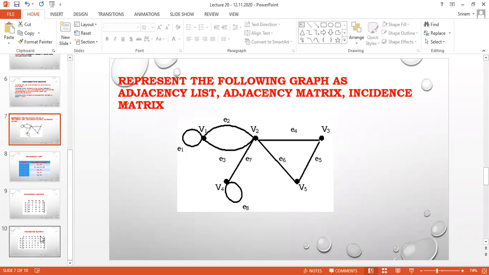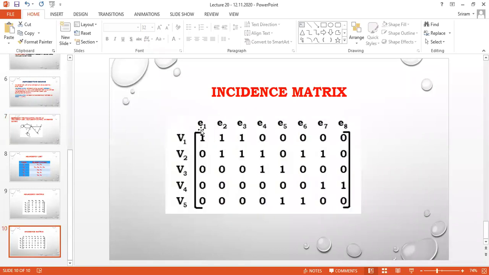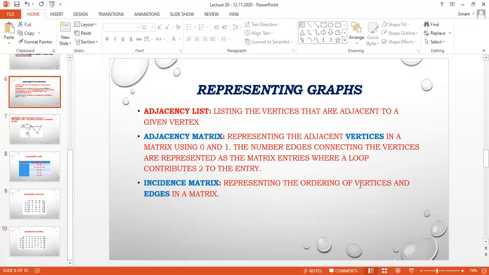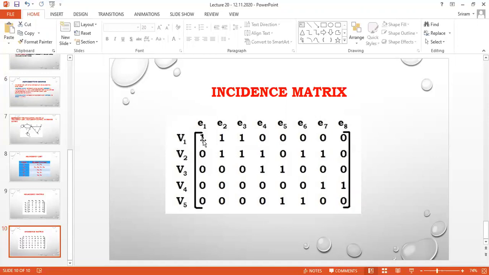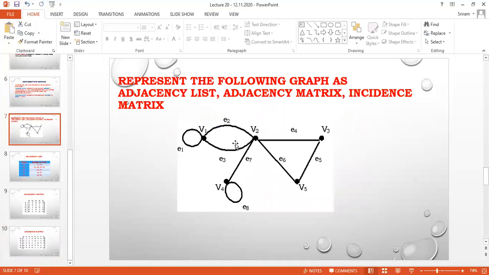So when I take the numbers between the vertex and the edges, then it is called incidence matrix. This is the definition we gave: vertex and edges. So V1 to E1 is 1, V1 to E2 is 1, V1 to E3 is 1, all the other edges are 0. Now I am going to check for V2.